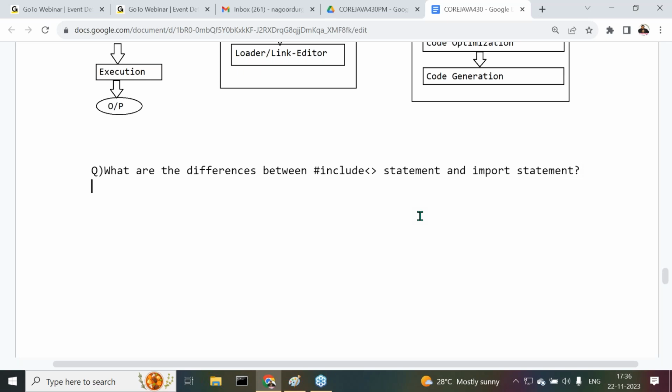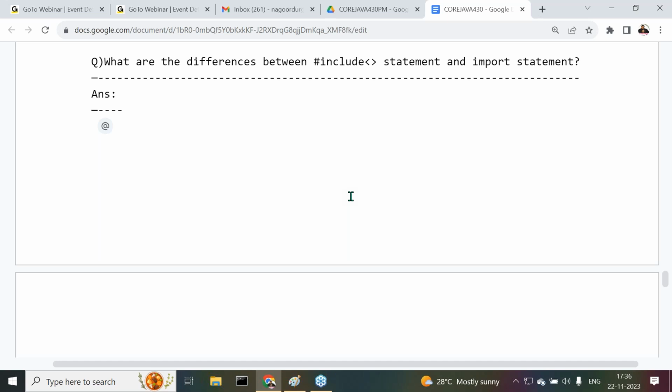At a fresher level, you may get this question. We need to answer this question.